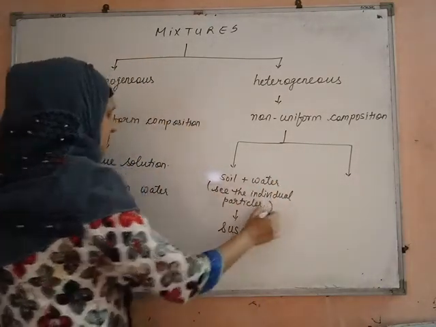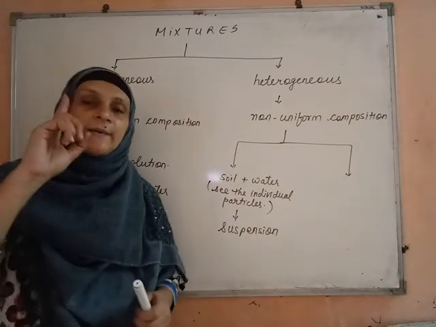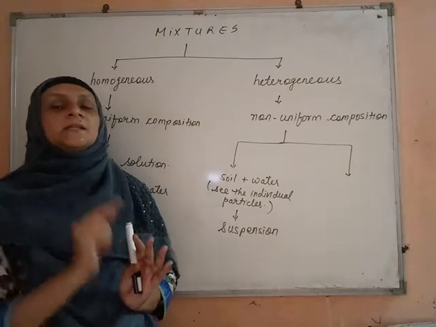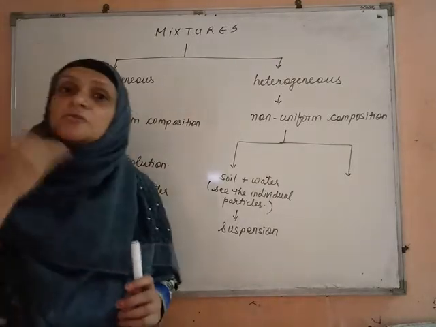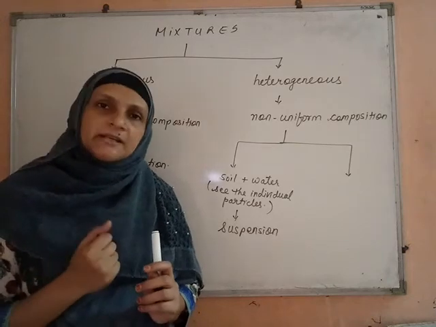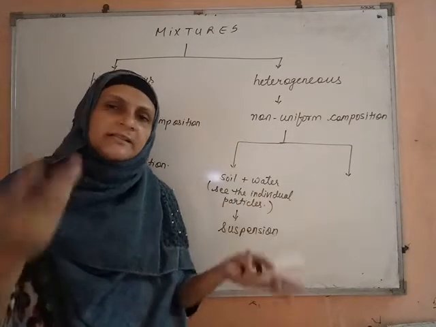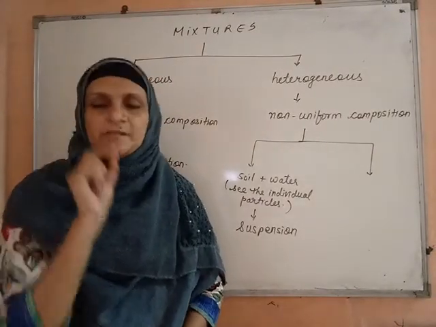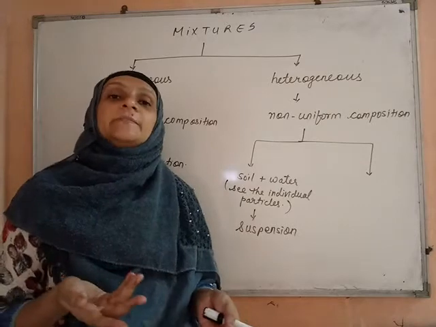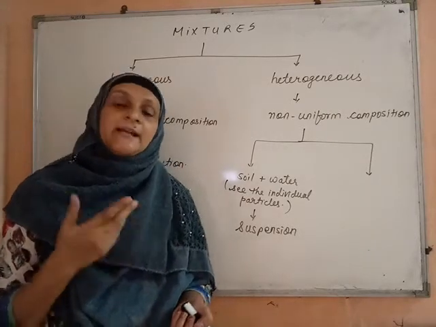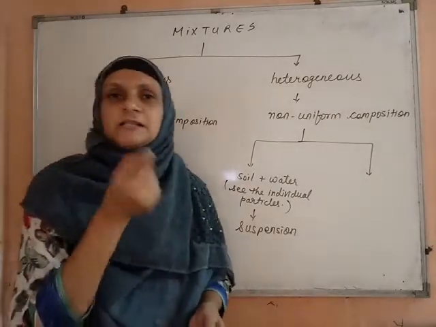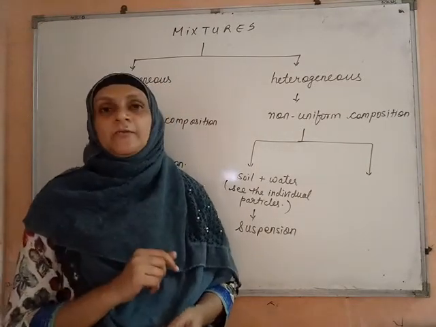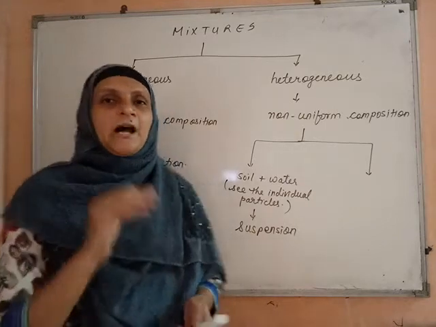Clear? In this, do we see the salt particles or the sugar particles? No. But is it that they are not there? No, they are 100% there in the solution. But we are not able to see them. Why are we not able to see them? वो particles क्यों नहीं दिख रहे? Because they have become so tiny, so small that they become invisible to our naked eyes. Not only our naked eyes, वो इतने छोटे हो जाते हैं particles, their size becomes so small that they are not visible even through microscopes also. How tiny do they become?